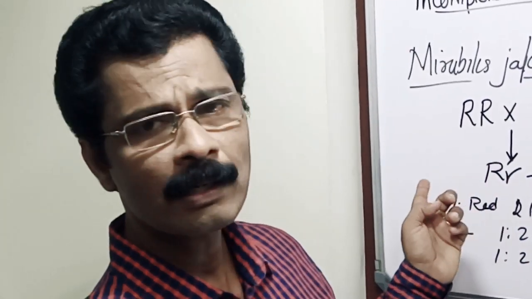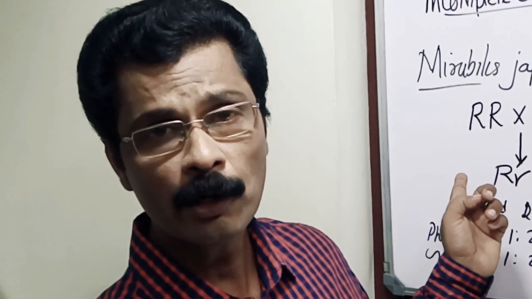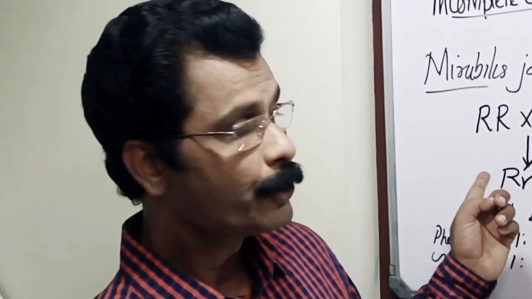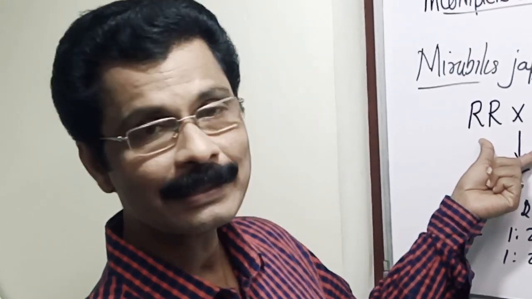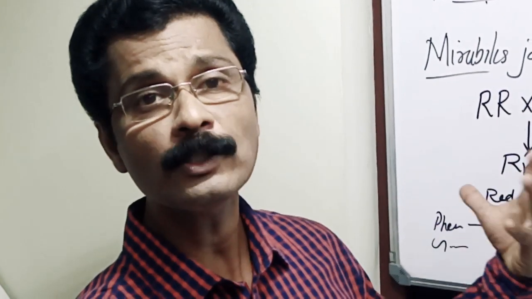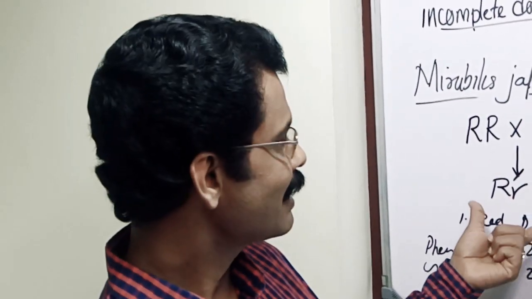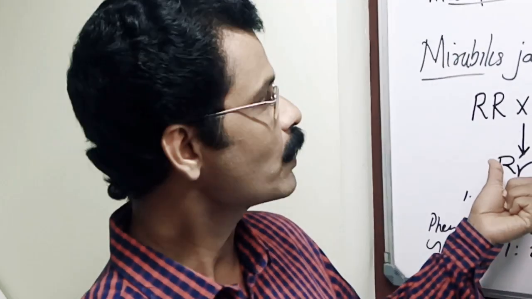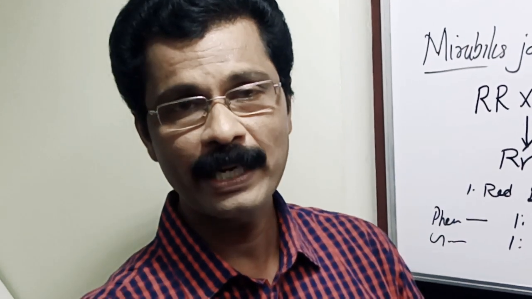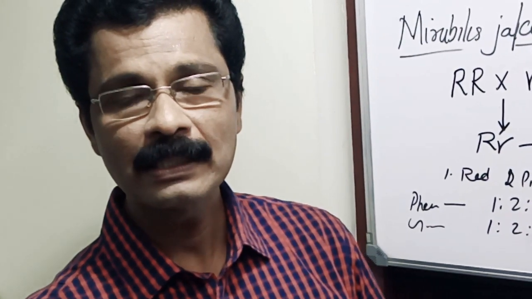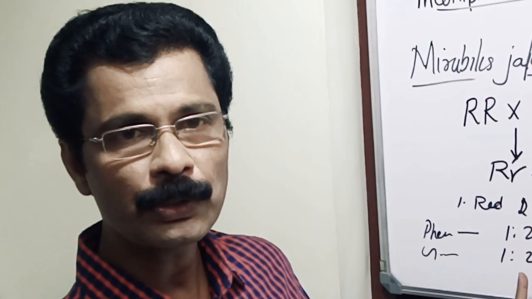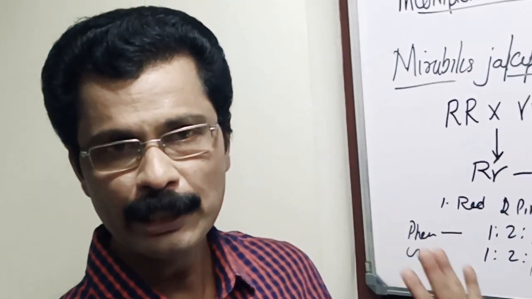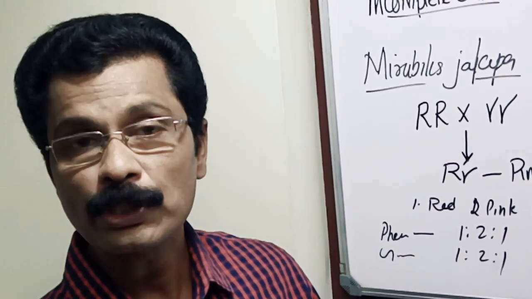This is against the law of dominance. According to Mendel, when two contrasting characters are involved in a cross, one dominates over the other. But in this case, it is the intermediate color pink. So this is what is called incomplete dominance. In incomplete dominance, the phenotypic ratio is 1:2:1, and the genotypic ratio is also 1:2:1.